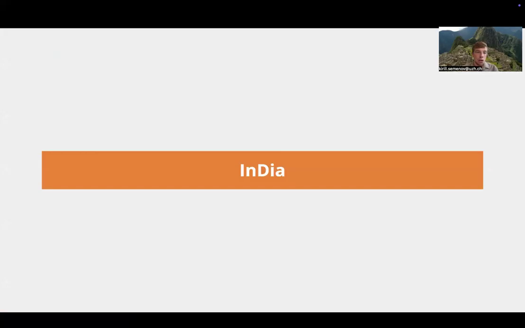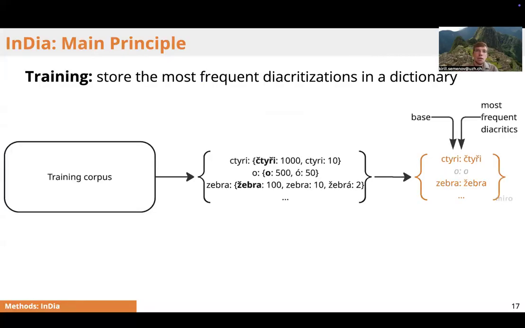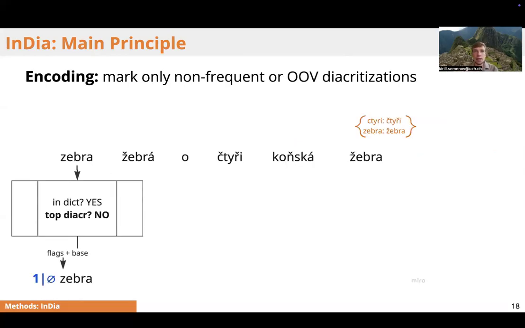Now, if we talk about inline diacritization, the core principle of InDia is quite similar to that of inline casing. At the training step, we count all possible diacritizations for each unique Latin character base, and we store the most frequent diacritizations for each base. Then at the encoding step, we again de-diacritize each word, but only put flags where the diacritization is not the most frequent one, or is outside of the dictionary.